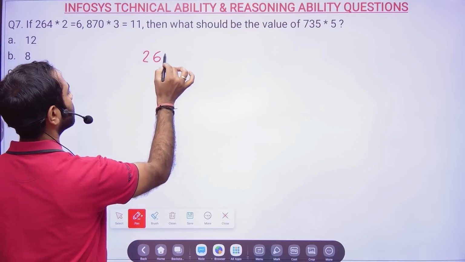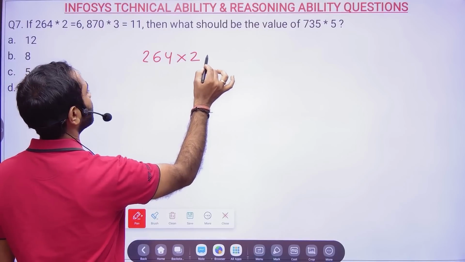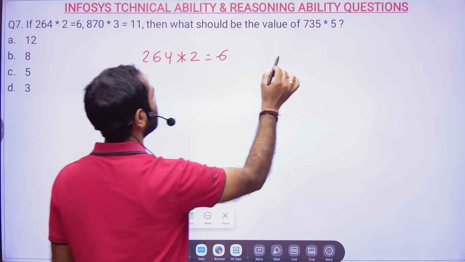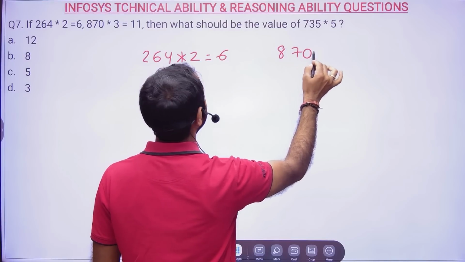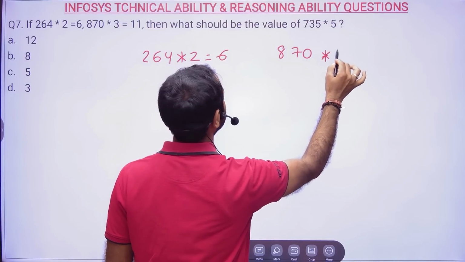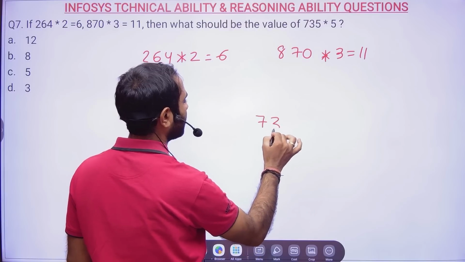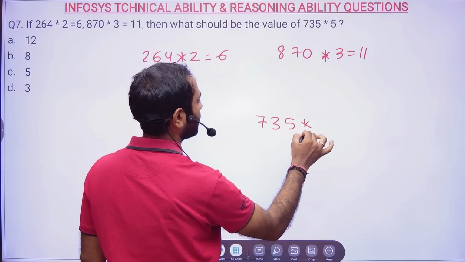Okay, if 264 star 2 is equal to 6, we have to find out the logic basically here. 870 star 3 is equal to 11. Then what is the value of 735 star 5?